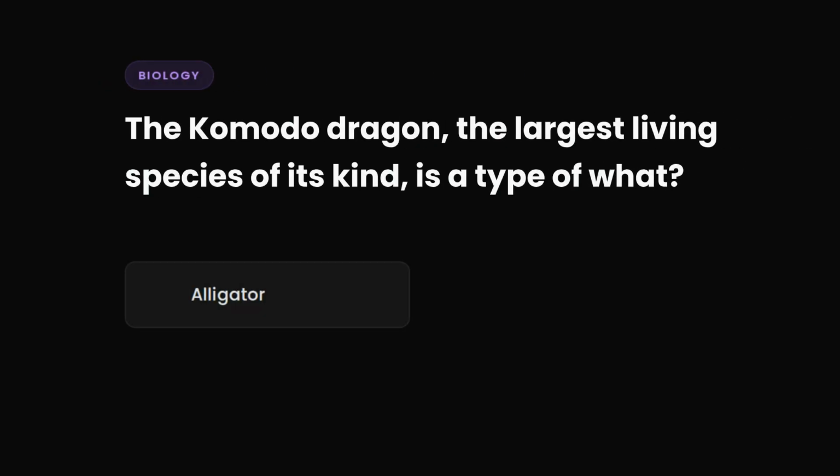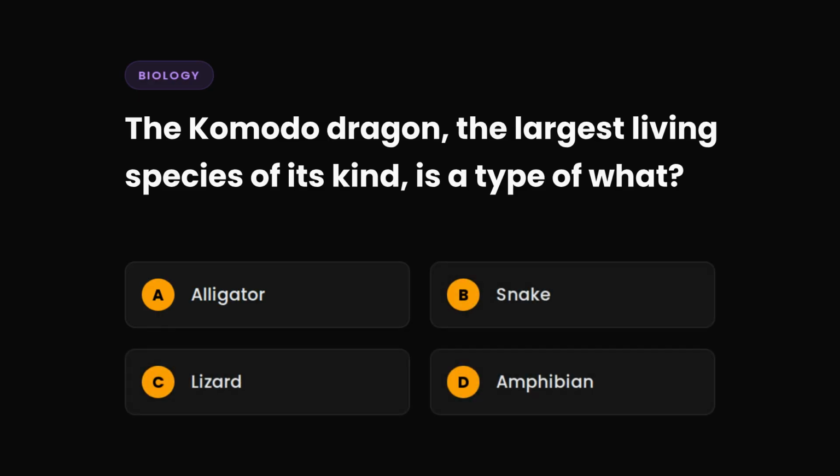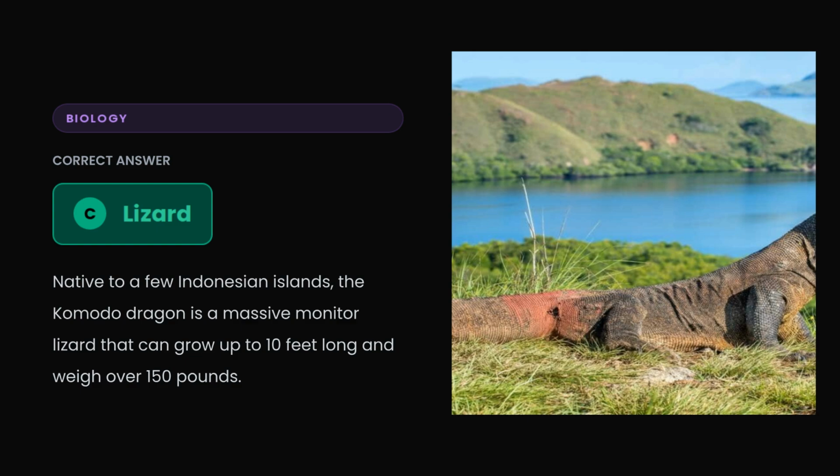Question 9. The Komodo dragon, the largest living species of its kind, is a type of what? A. Alligator, B. Snake, C. Lizard, or D. Amphibian? The correct answer is C. Lizard. Native to a few Indonesian islands, the Komodo dragon is a massive monitor lizard that can grow up to 10 feet long and weigh over 150 pounds.